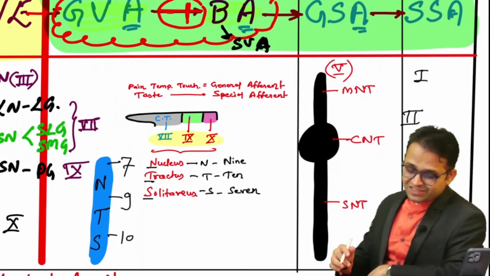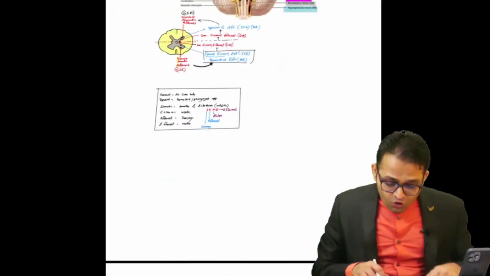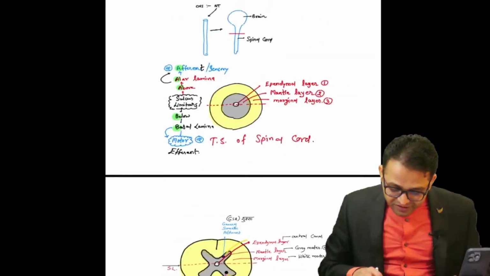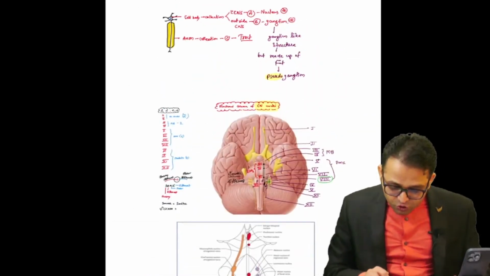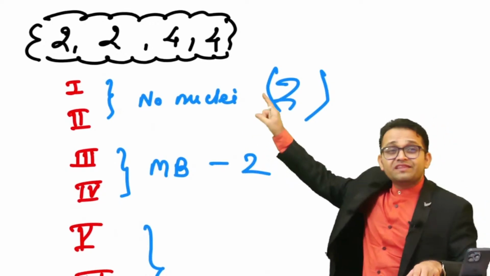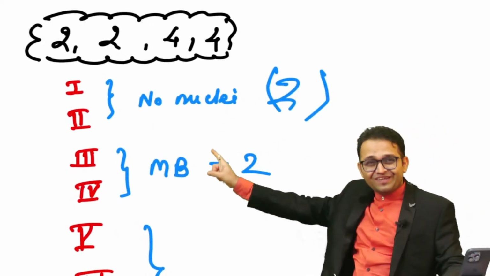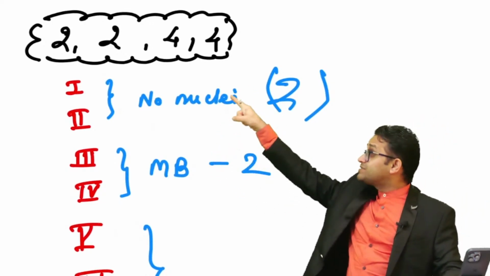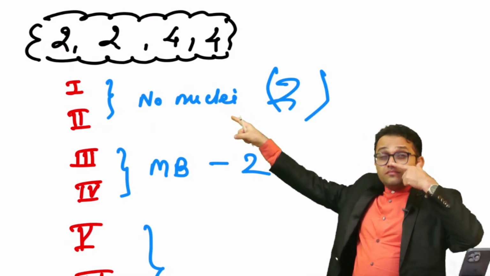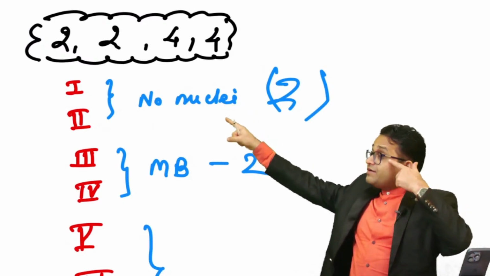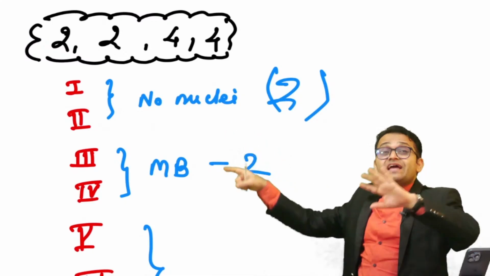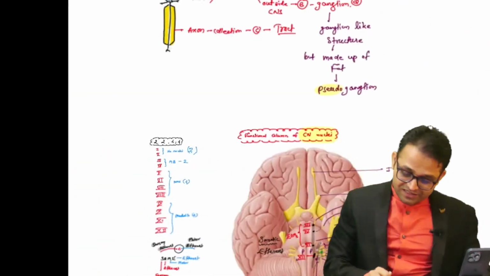But now try to understand, there is no first and second nucleus. Do you remember that formula, 2244? I told you that the first and second have no nucleus. These have only axons. The olfactory nerve and second means optic nerve, they do not have a nucleus, sir.